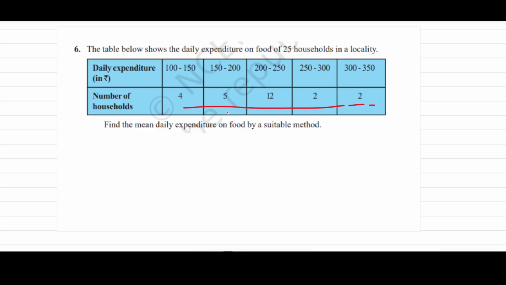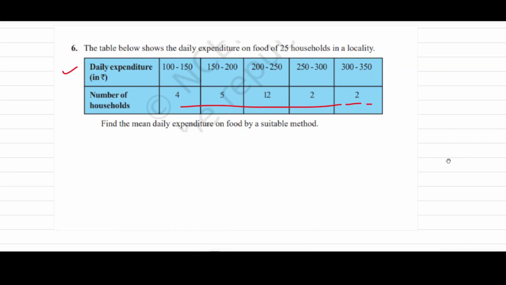Now guys, here we have to find the mean daily expenditure on food by a suitable method. Since it is daily expenditure, by default we will find out the mean. Here it is given to find the mean with the help of a suitable method, but according to the question, when we solve it, we will get the suitable method according to the scenario.